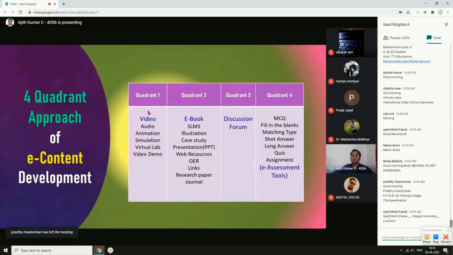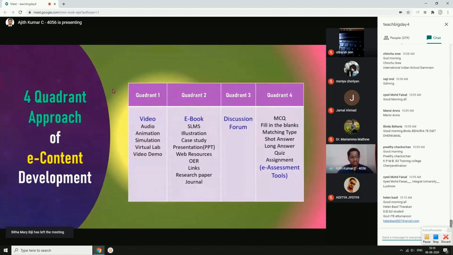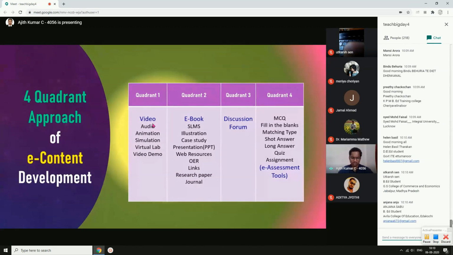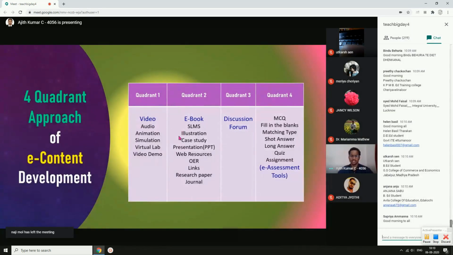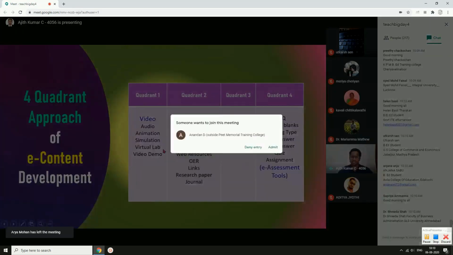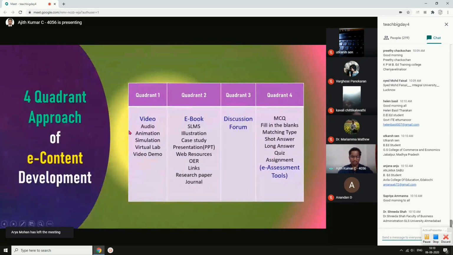And the other place where you can upload your e-content would be the LMS, which is most popular that way, which will help you to systematically organize all your teaching learning content the way we do in a normal face-to-face conventional classroom. So LMS, I would be suggesting for that, and tomorrow we have session on LMS also. The second choice, whatever we are developing, like you are seeing in quadrant 1, all can be uploaded in the LMS.